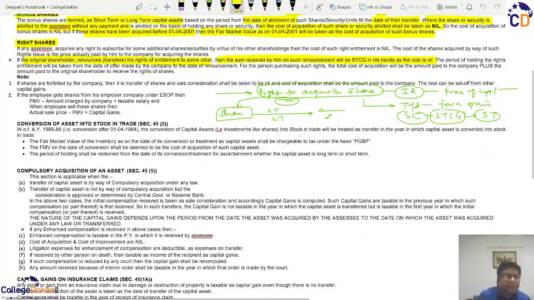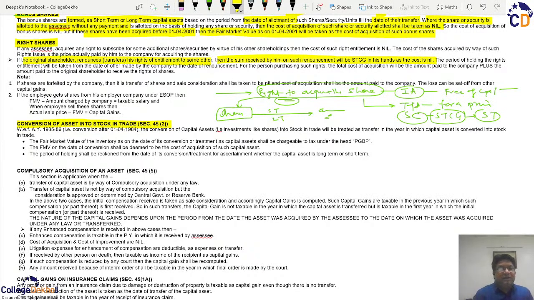Similarly, the next special case is the conversion of asset into stock in trade. So what is happening here? The conversion of asset into stock in trade. Effectively, an asset denotes something which you are holding as an investment, so the horizon is long term. And stock in trade is something that you are holding not for investment but for resale.